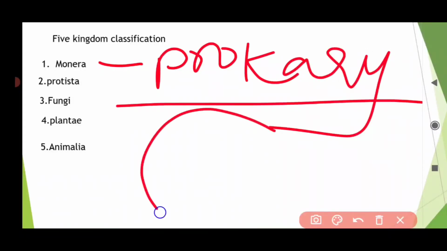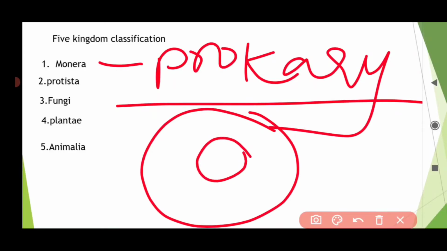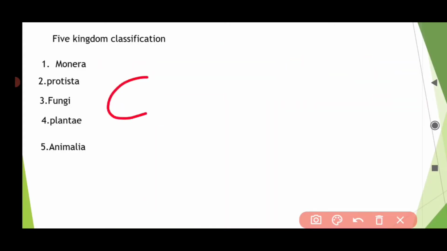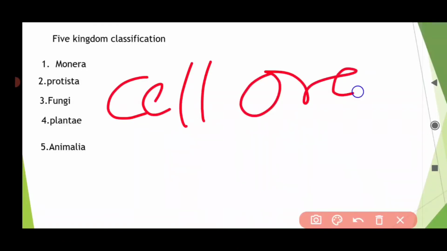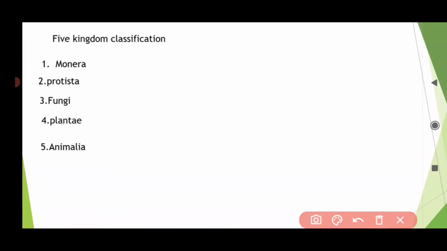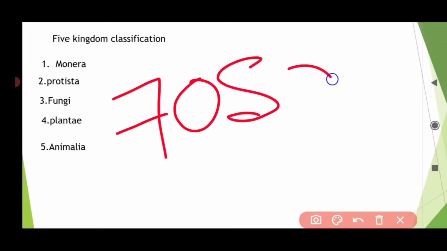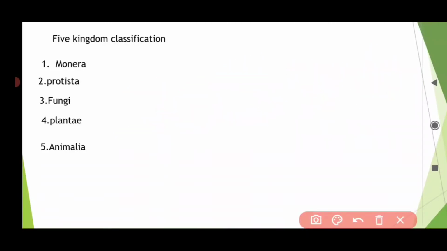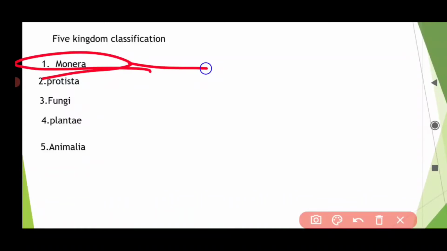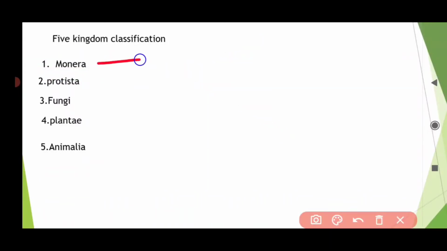Prokaryotes are those organisms in which the nucleus is not well organized. It is not surrounded by a nuclear membrane, and they also lack membrane bound cell organelles. They only have 70S ribosomes. This is about Monera. Monera usually includes bacteria, actinomycetes, and mycoplasma. In bacteria there are also Archaebacteria and Eubacteria. We'll discuss it in biological classification.